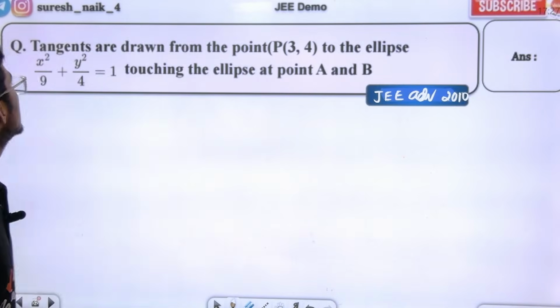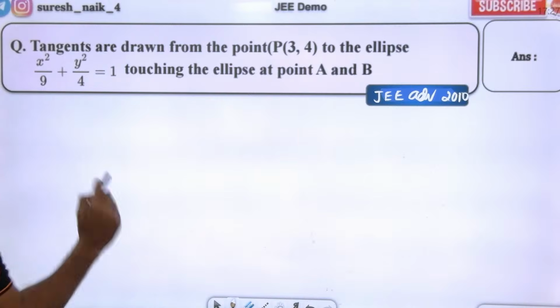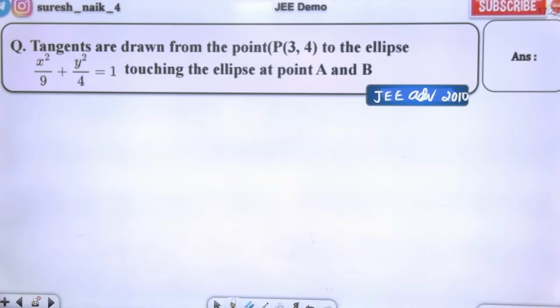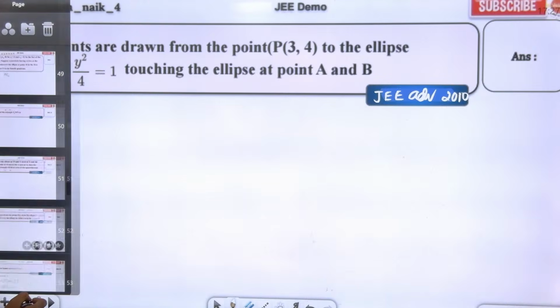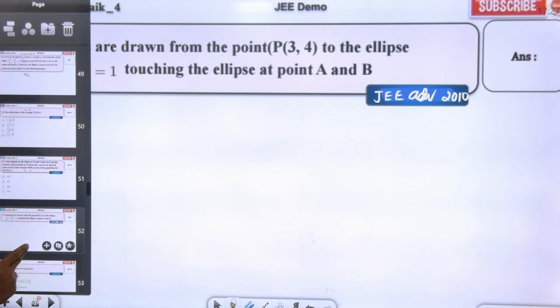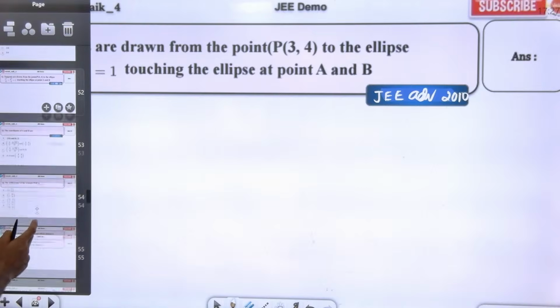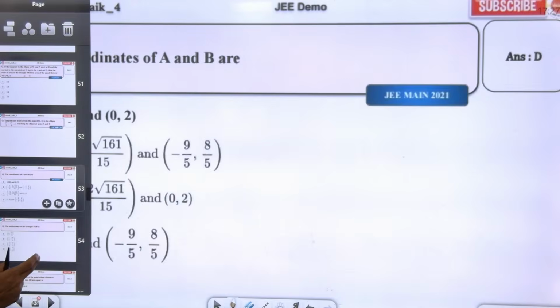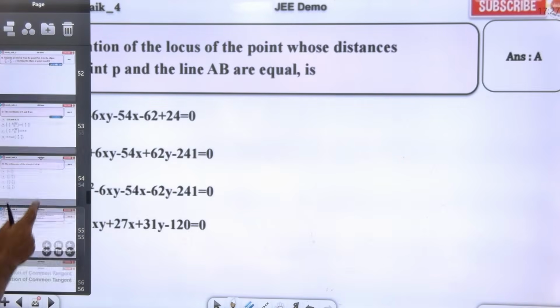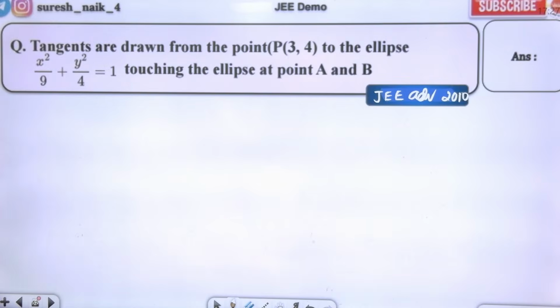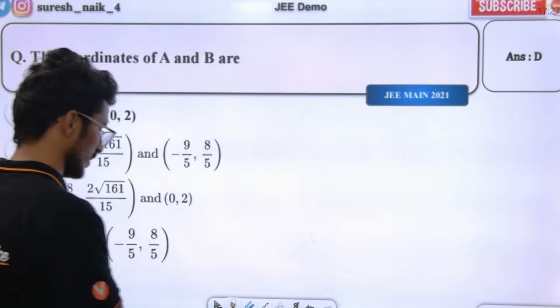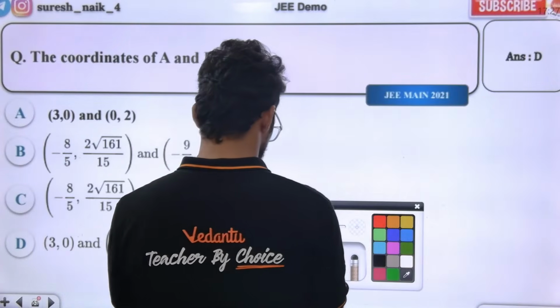Okay. Sir, tangents are drawn from the point 3, 4 to this ellipse, touching the ellipse at A and B. Then what? Coordinates of A and B. Okay. Guys, we have been given 3 questions. First, what am I going to do? The ellipse. I think I should write it in the next page itself.